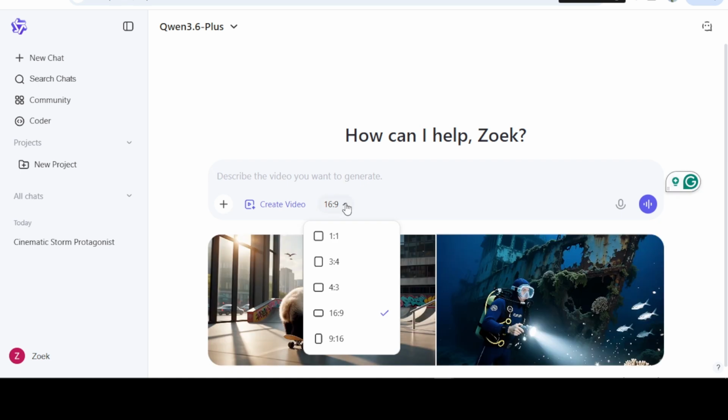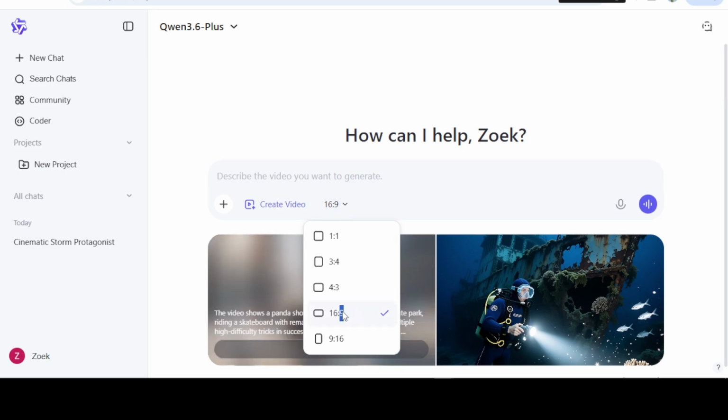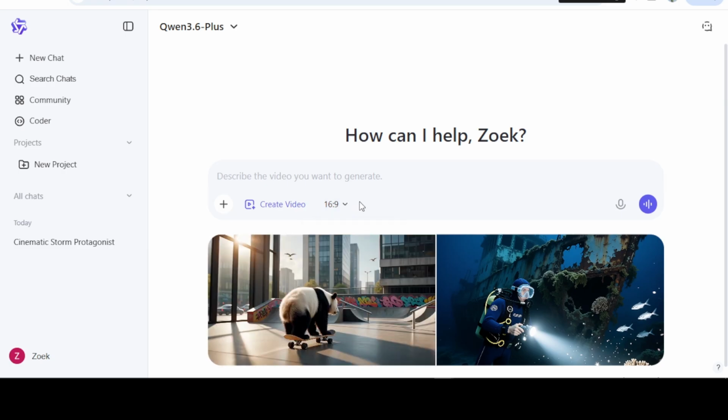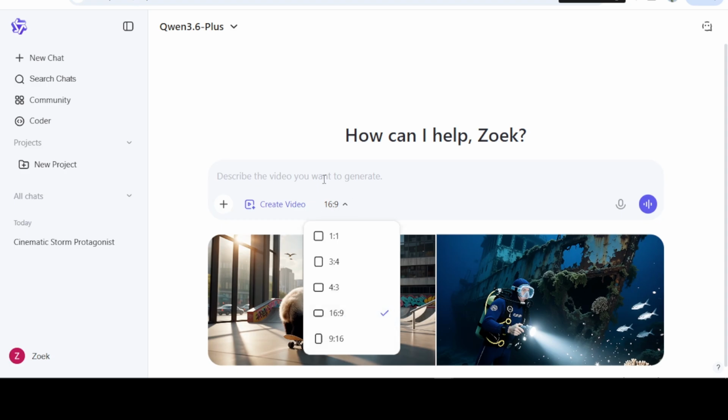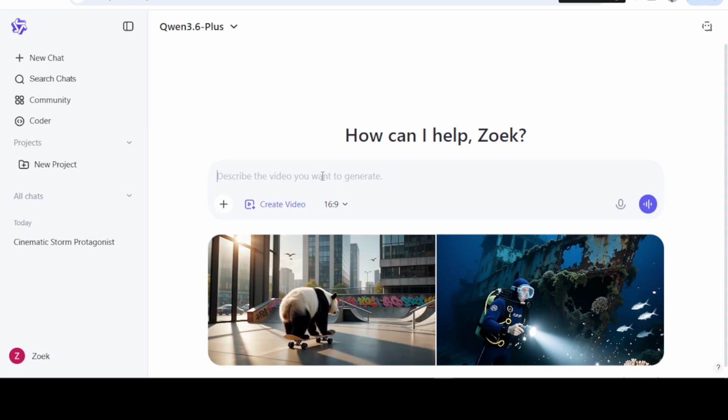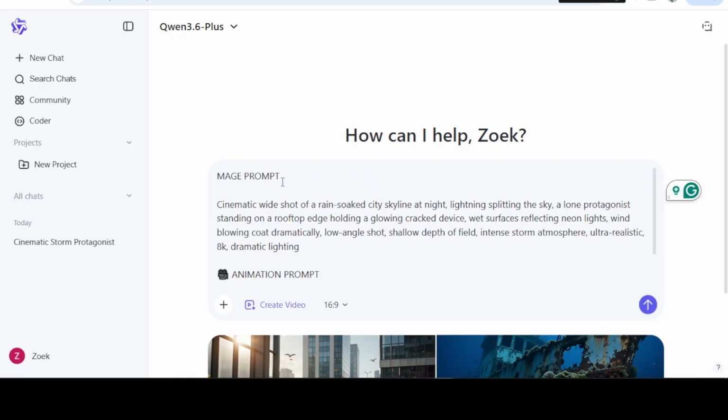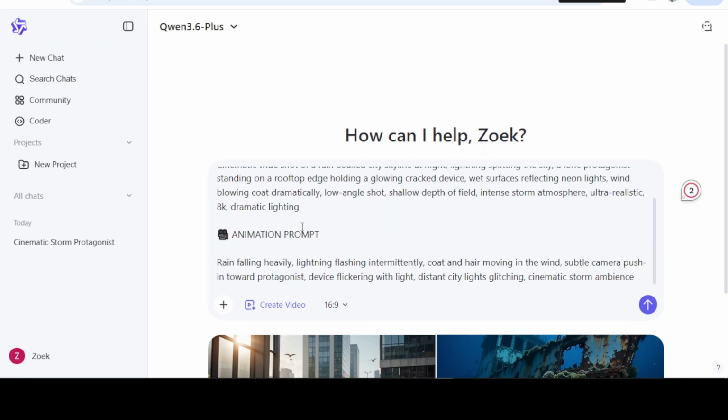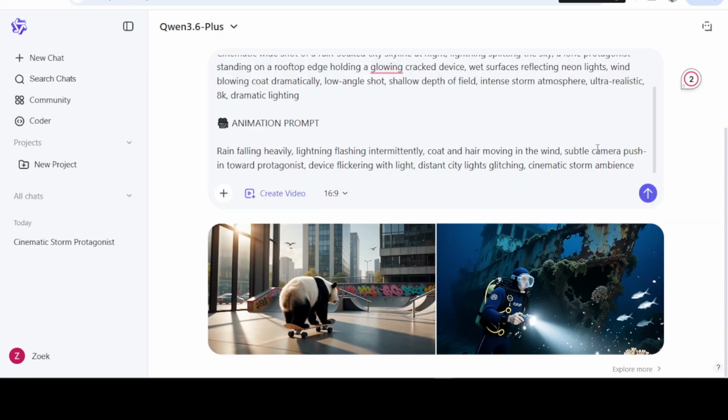You want to set your aspect ratio from here. What I'm using is the landscape, which is 16:9, and what you'll be using depends on you. Once we copied, right, both the image prompt and the animation prompt, please pay attention to this part. You want to paste everything here. All right, now remember we have our image prompt. Yes, our image prompt is here, just for you to know, and then this is the animation prompt. All right, is okay, right, just for the purpose of this. So go ahead and send it. The moment you send, it's not going to take time.